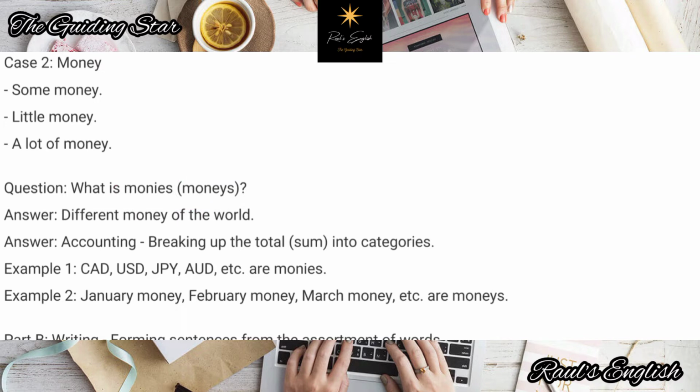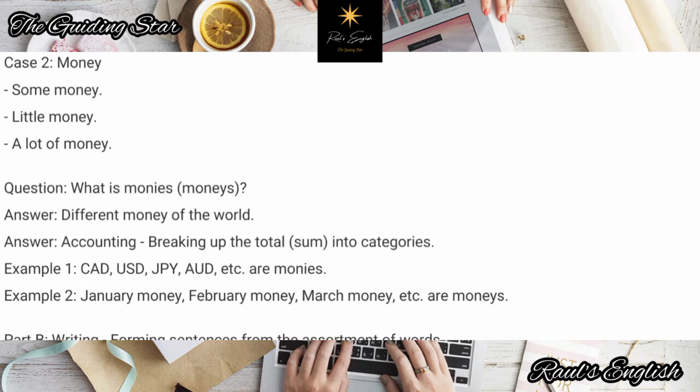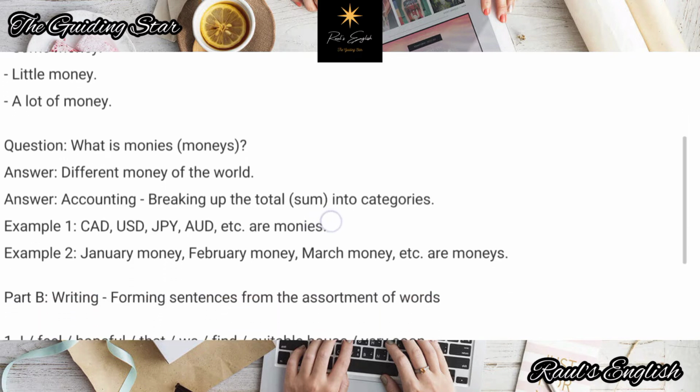Right, so usually this is money. So some money, a little money, or a lot of money, lots of money, loads of money, whatever. However, when you break it down, so accounting, when you do accounts, or you break up this sum into different categories, then you can call it monies. So example number one: Canadian dollar, US dollar, Japanese yen, Australian dollar, they can all be called monies, different monies of the world. And example two: January money, February money, March money. So these can also be called monies, right? So that's how you do that.